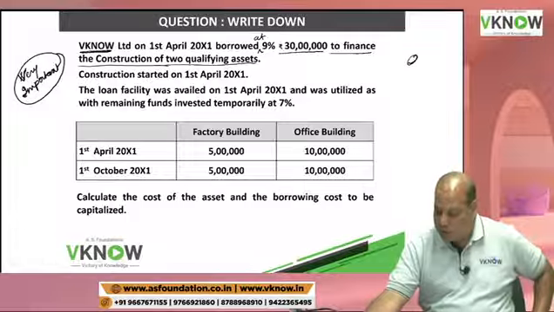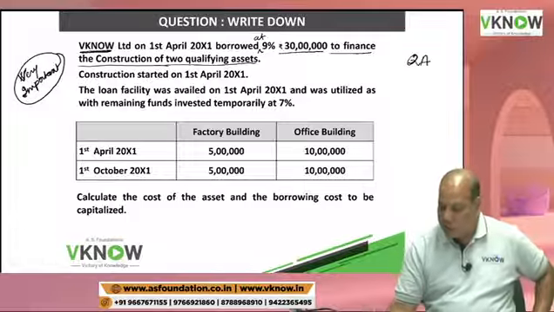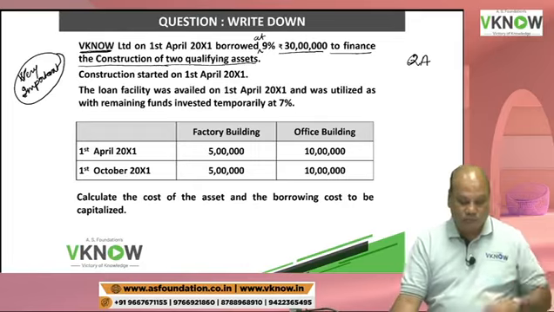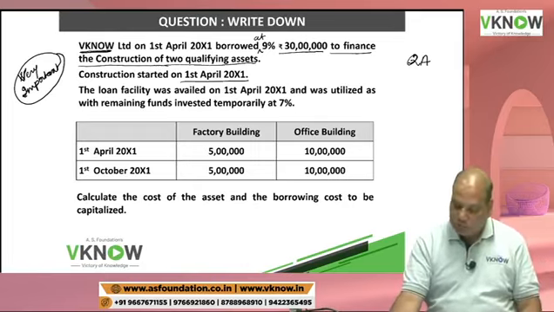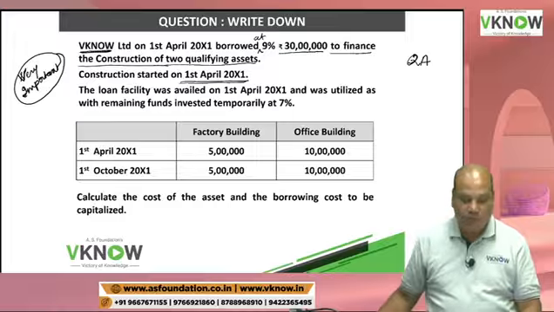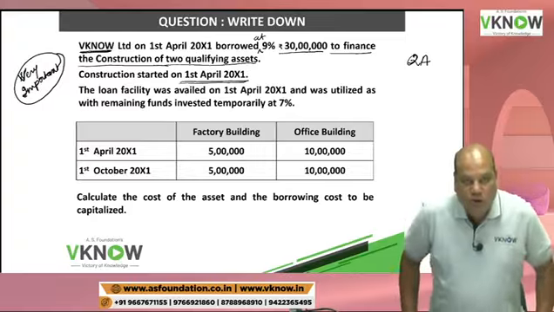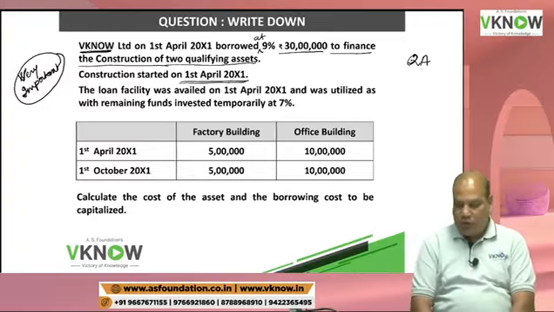Suppose you don't have time right now, you can write QA, not in the exam. Construction started on 1st April.